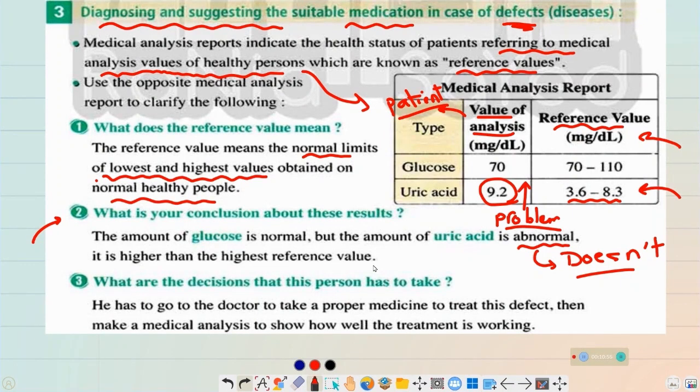Number three, what are the decisions that this person has to take? He must see the doctor to take the proper medication and do the medical analysis again to see how the treatment is working. After having the medicine, he must redo the analysis to make sure that the medicine is doing the job in a good way and solving the problem.